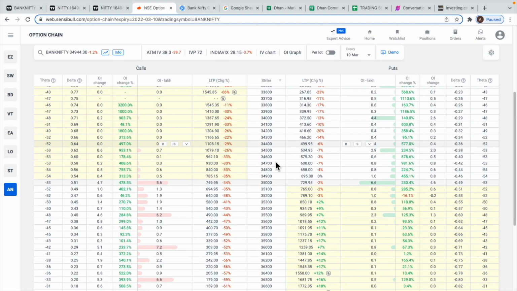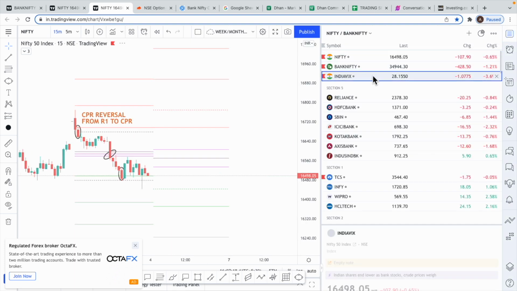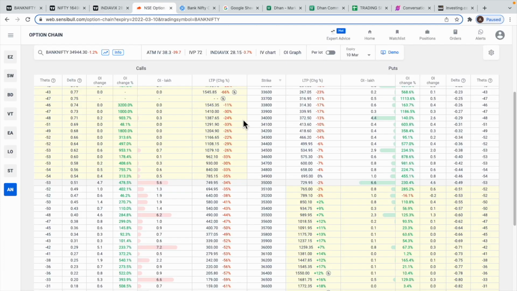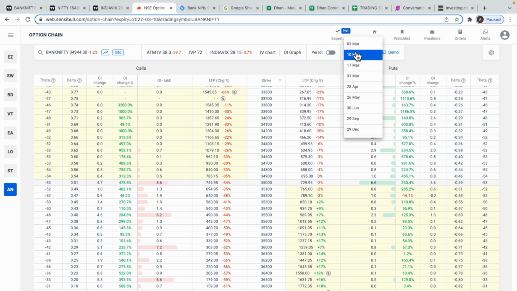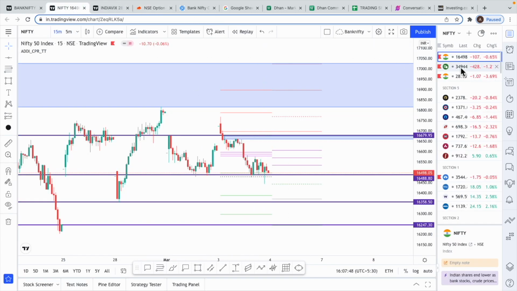If we just look at the VIX, it has fallen today compared to yesterday, when we were around 30, 31. Today we have come down all the way to 27 and we have closed at 28.1, which is okay, but still not good enough. This is still a high volatile market. Now this is the March 10th expiry option chain. Tomorrow the option premiums are going to be huge again, just like last Friday. Above 700 or 600 is what at the money will be trading at. So it will be difficult, but obviously based on CPR and our technicals, we can always have a trade.